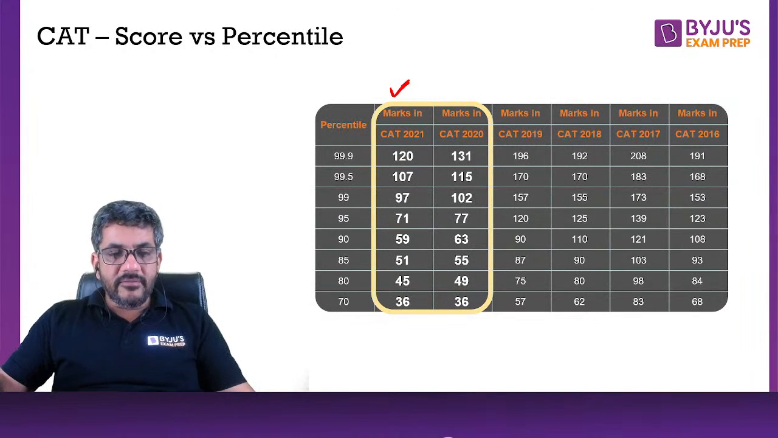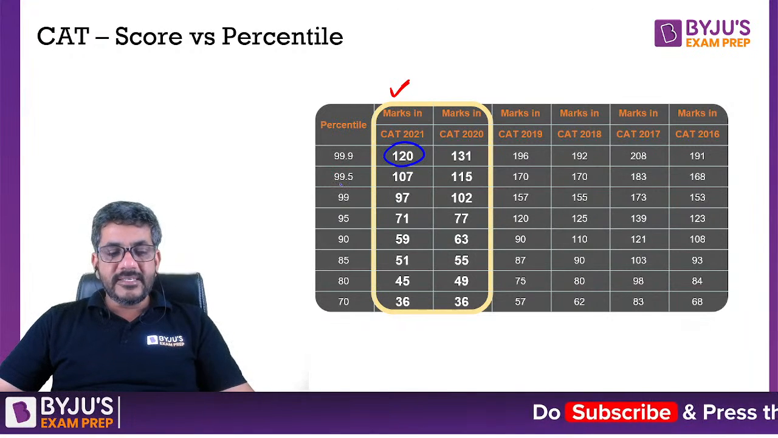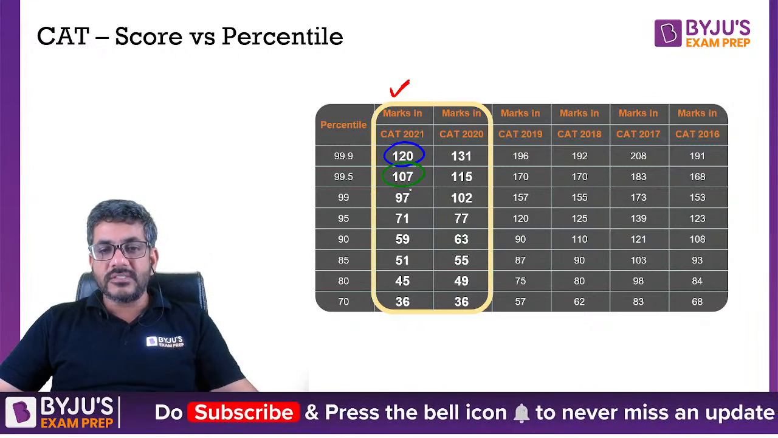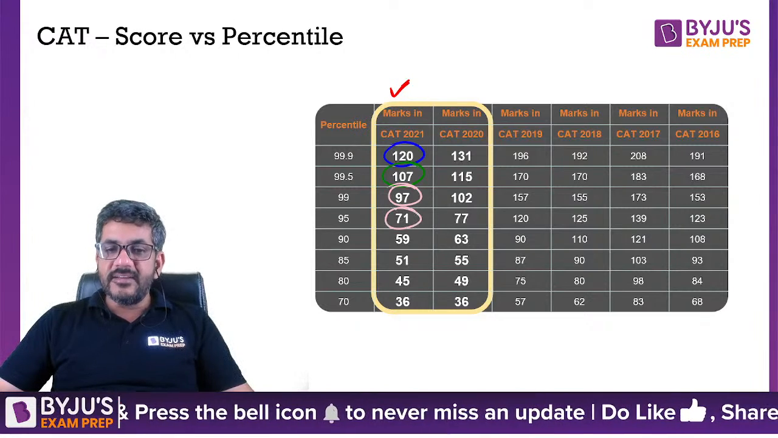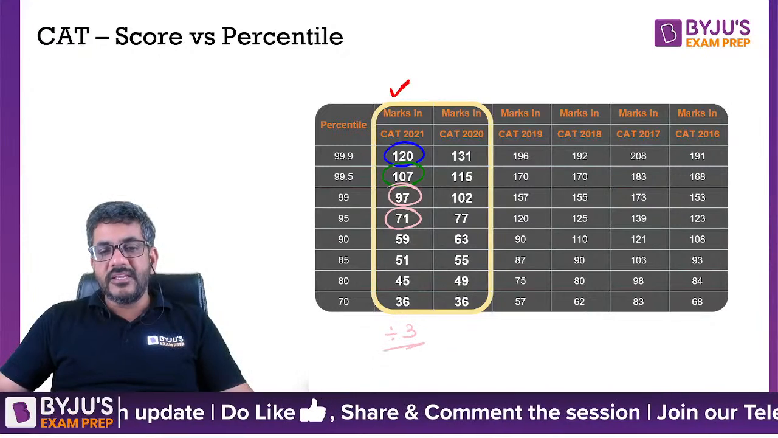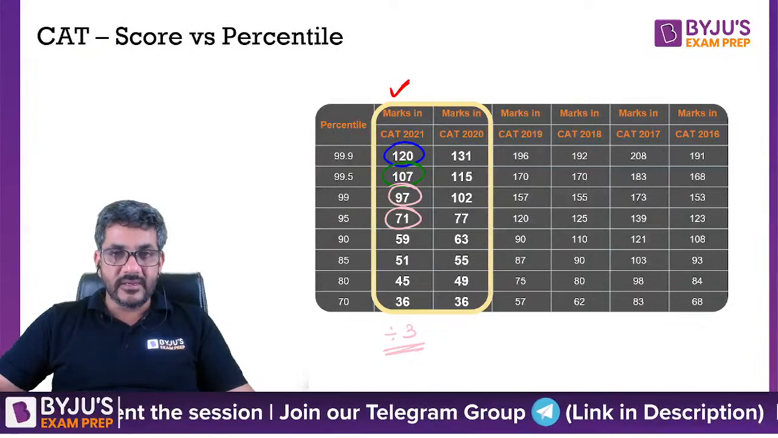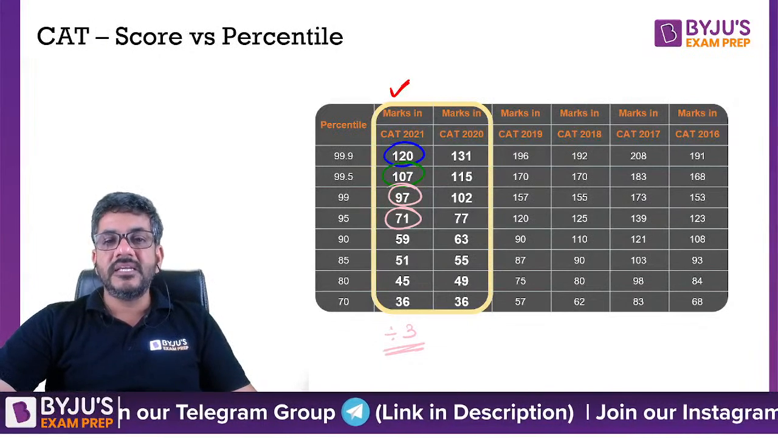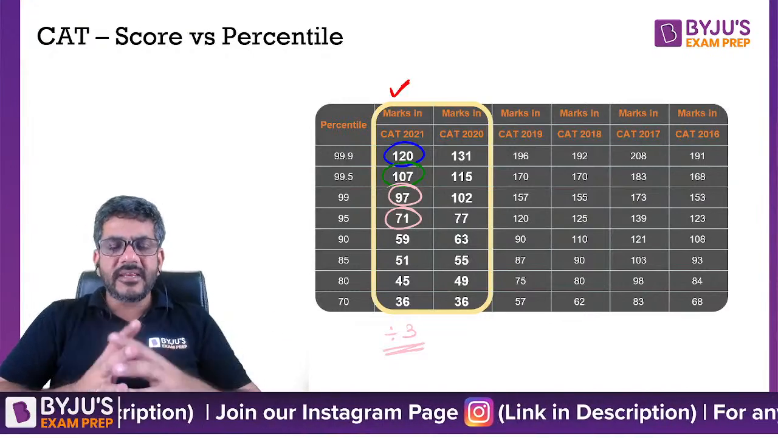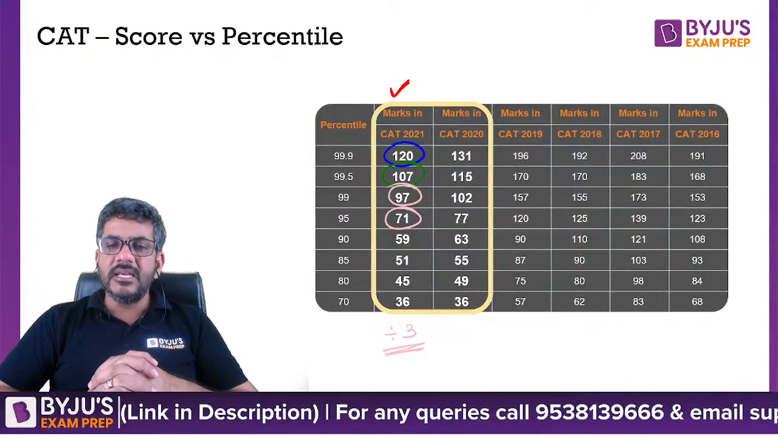So in 2021, you had 99.9 percentile at a score of 120, 99.5 percentile at a score of 107, 99 percentile at a score of 97, 95 at a score of 71. Of course, if you divide them by 3, you would automatically get to know how many questions could have fetched you this percentile, right? You can get it by dividing with 3. So of course, I'll be talking about this more in detail in the later stages.